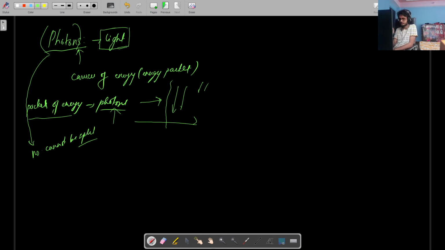So if I say a photon emitted from the sun and a photon emitted from a torchlight, can I quantitatively equate these two? Can I say that one photon emitted by the sun is equal to one photon emitted by a torchlight? Can I come to a conclusion like that?